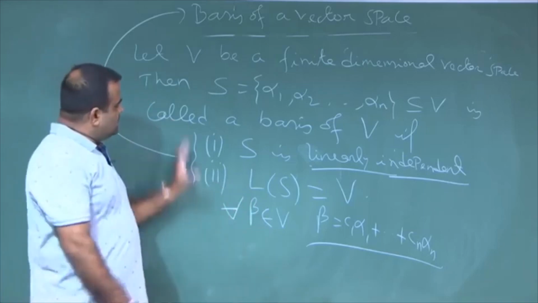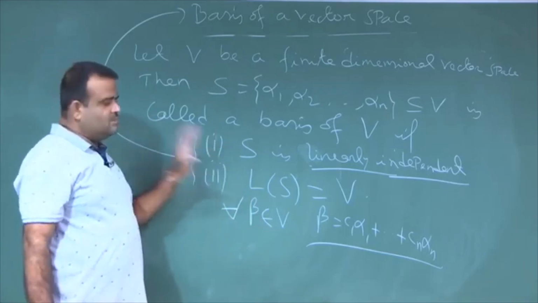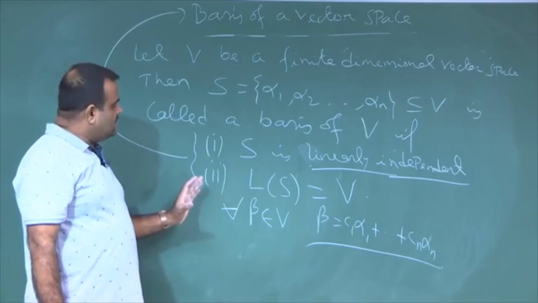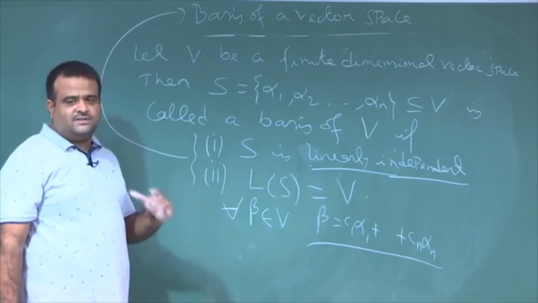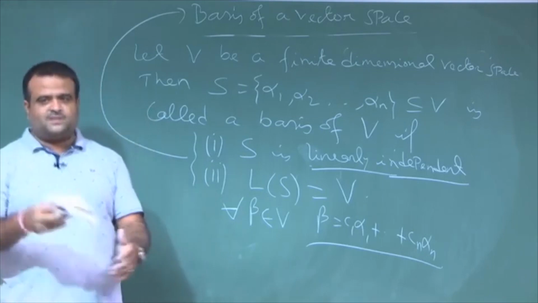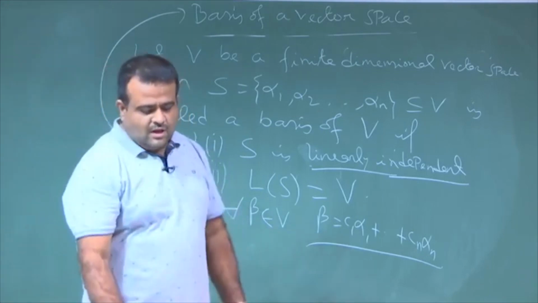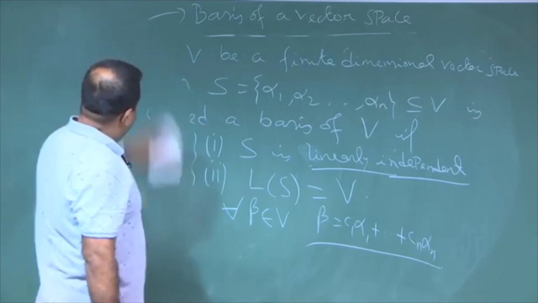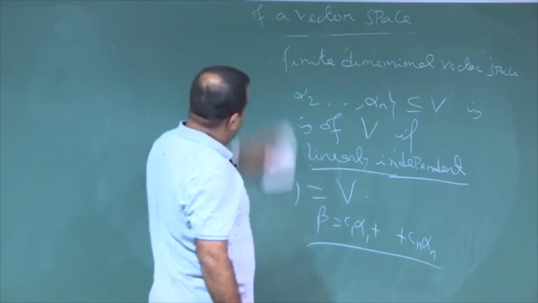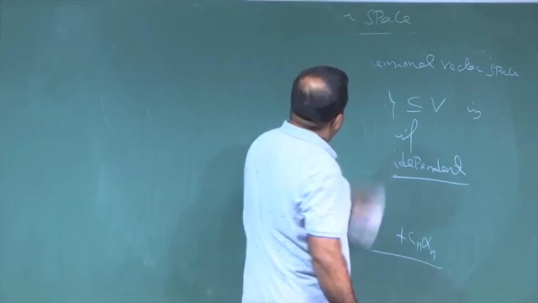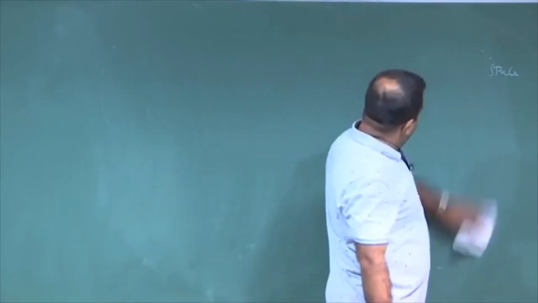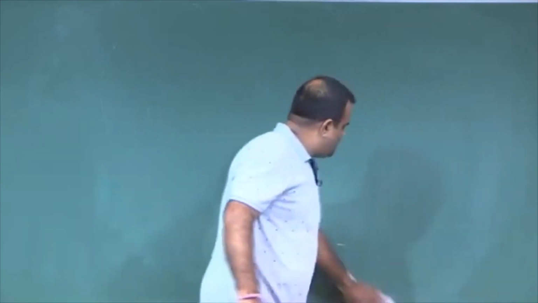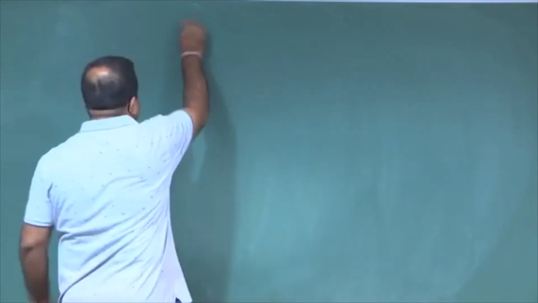So if S is linearly independent and S spans the space, then it is called a basis of the vector space. We will take some examples of basis of some vector space.